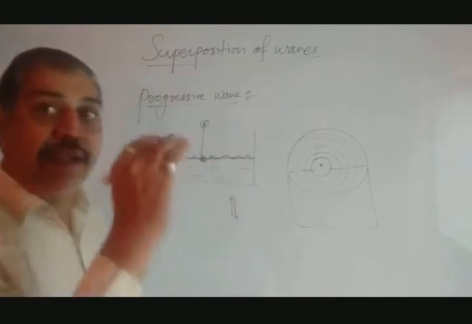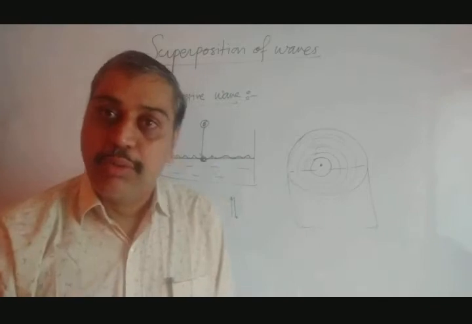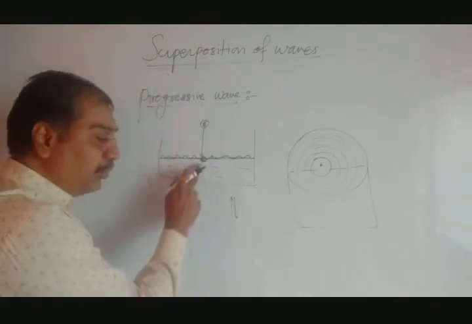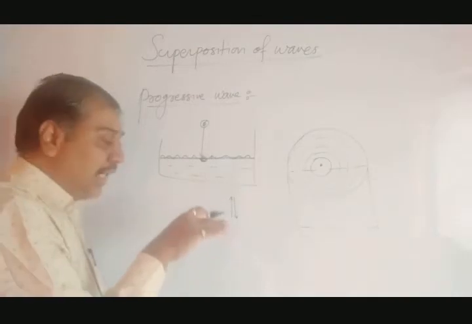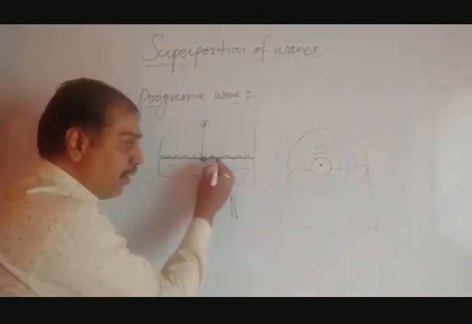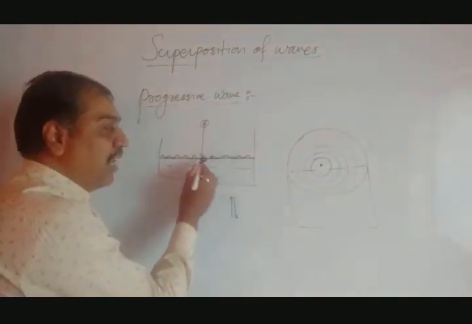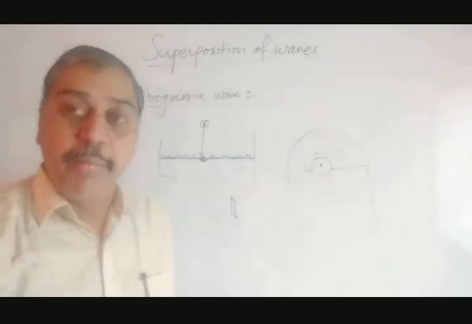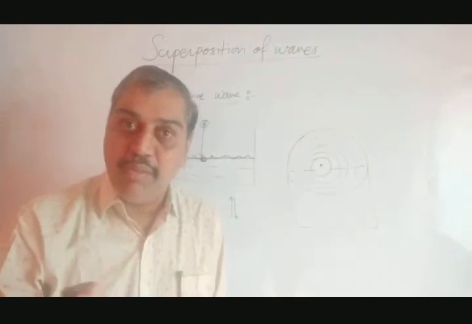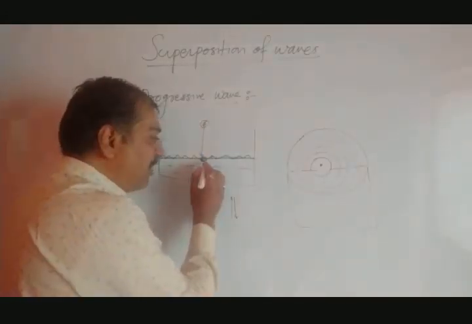This type of up and down motion of the particle is due to the drop of the stone. The energy of the stone is gained by this particle, and they start moving up and down, and they transfer the energy to the neighbor, and again to the next neighbor. In this fashion, energy gets moved from this point to the edges. But while doing this, particles are not moving. Particle is not moving from this place to this place.